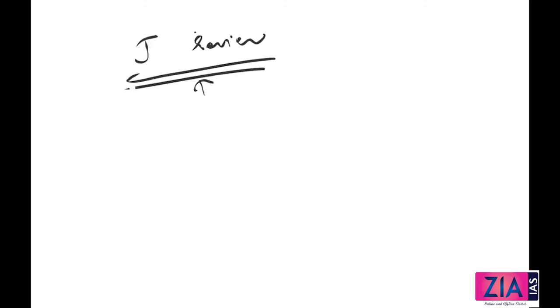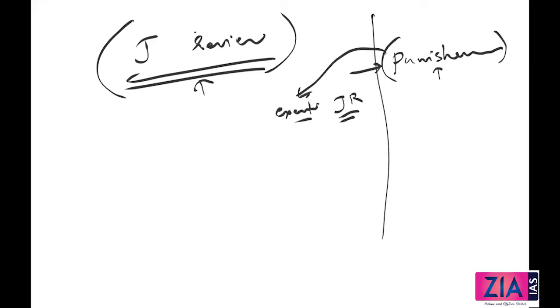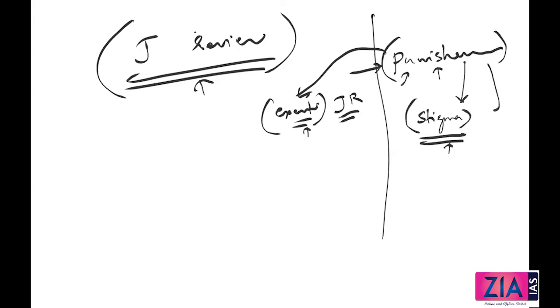In fact, for all such kinds of punishments, guys, there is a simple thumb rule. Wherever you see whether judicial review is there on any act, if anybody is facing any kind of punishment, this will definitely be subject to judicial review. This punishment should be because of an executive action. Now the question is whether it is a punishment or not. If there is a disqualification as a punishment, then there will be judicial review. Now, how can you see whether something is punishment or not? Look into this word, stigma. Is there any stigma involved? If there is a stigma, then this is a punishment. And if it is a punishment, there is a judicial review.